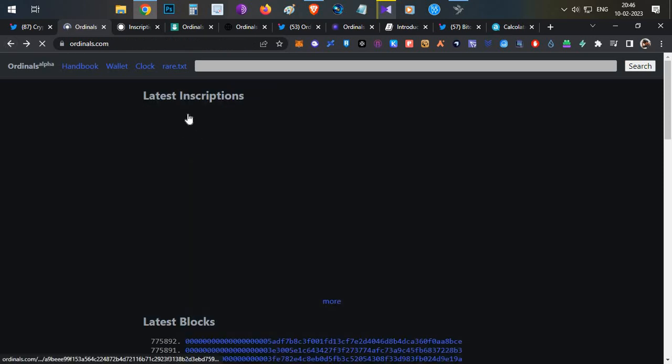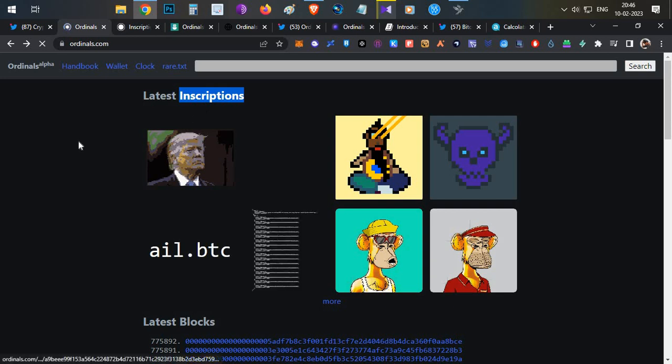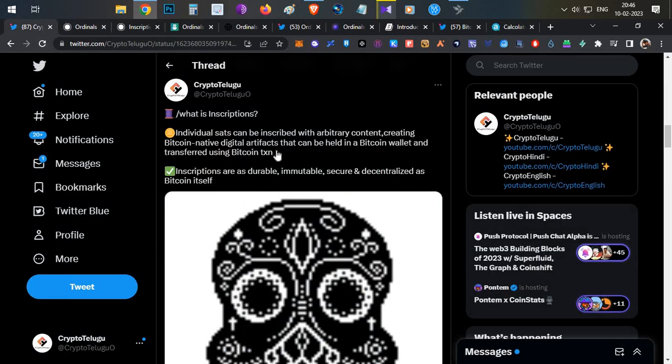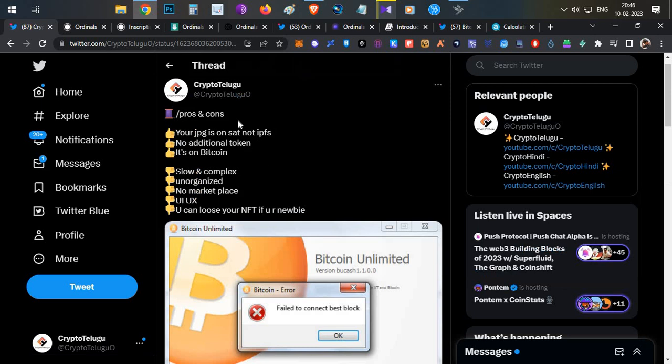So this is how this works. The lower your inscription number, the earlier you are on the platform. Now this is the background about inscriptions. Let's move on to the pros and cons.